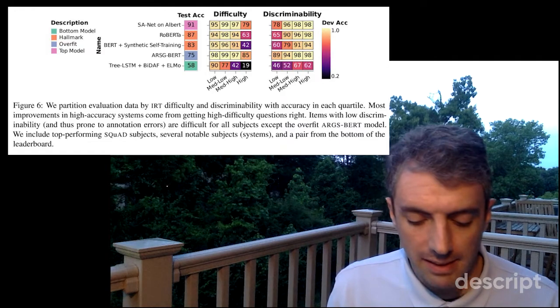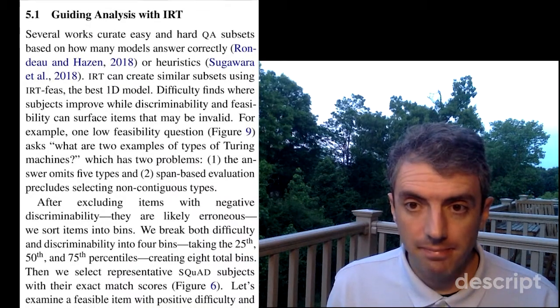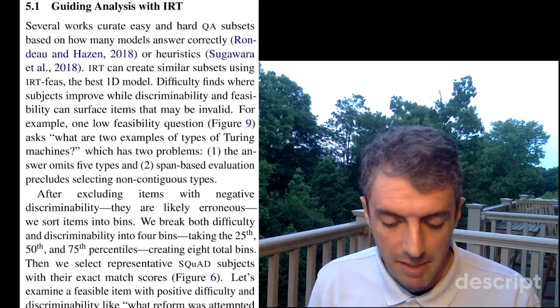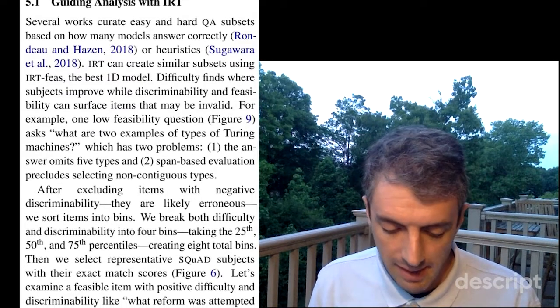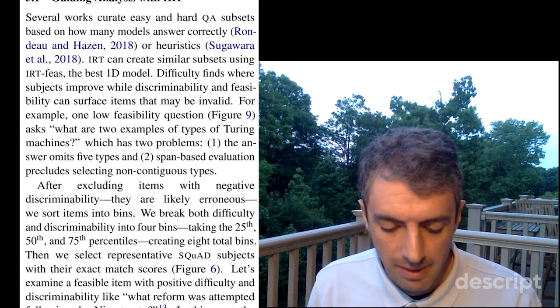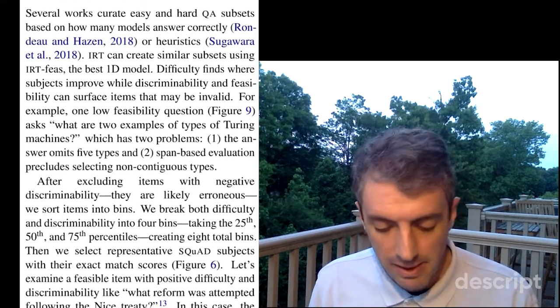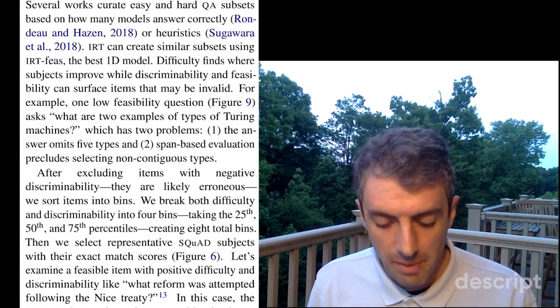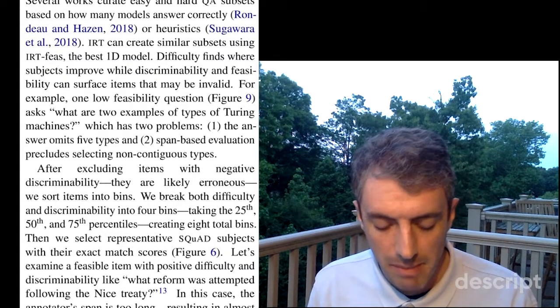Section 5.1, Guiding Analysis with IRT. Several works curate easy and hard QA subsets based on how many models answer correctly, or heuristics. IRT can create similar subsets using IRT feasibility, the best 1D model. Difficulty finds where subjects may improve, while discriminability and feasibility can surface items that may be invalid.